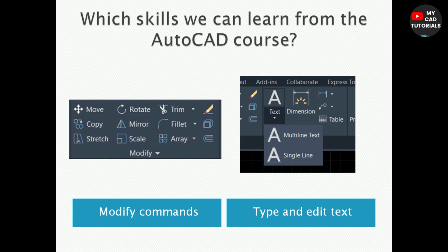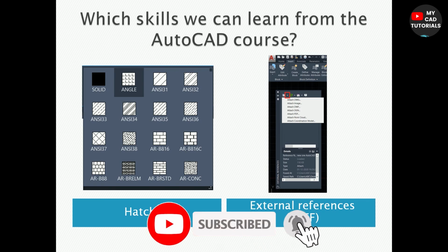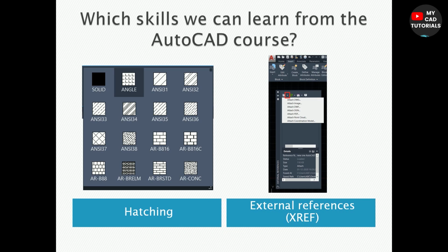So the next is hatching. If you want to add some tile effect in the 2D drawing, if you want to add some brick effect or some concrete in the 2D drawing, we can learn how to do hatching. If you want to add some colors in the 2D drawing, we can also use the gradient.